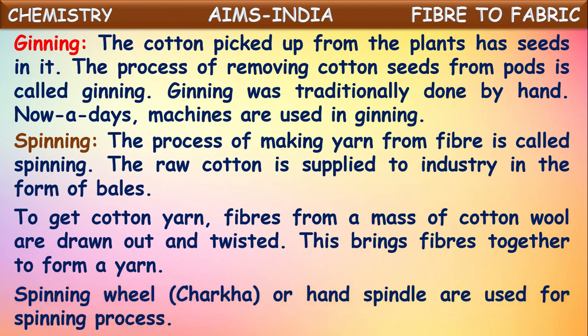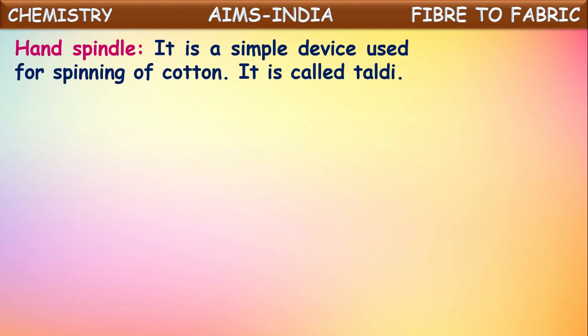Spinning wheels or hand spindles are used for the spinning process. For twisting these cotton fibers to make yarn, some devices are used, called the spinning wheel or hand spindle. The hand spindle is a simple device used for spinning of cotton.